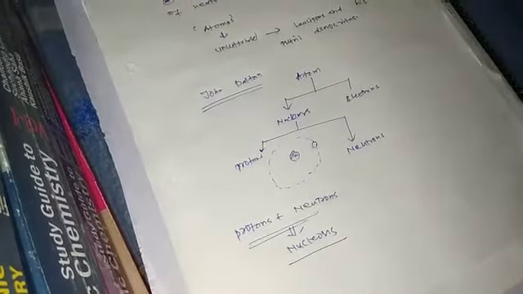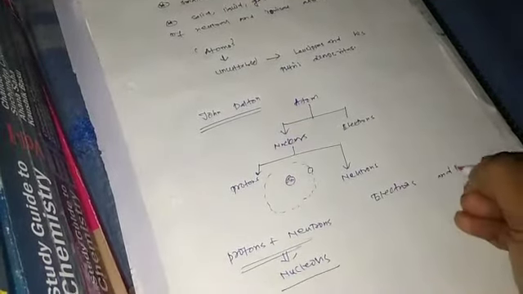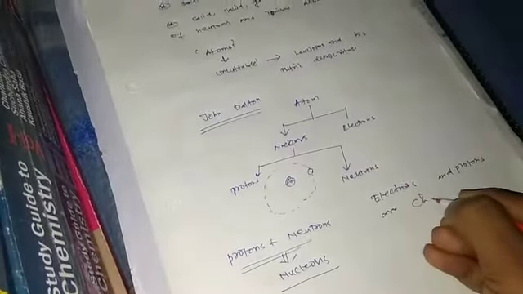Electrons and protons are charged particles, but neutron is neutral. Electrons and protons are charged particles.